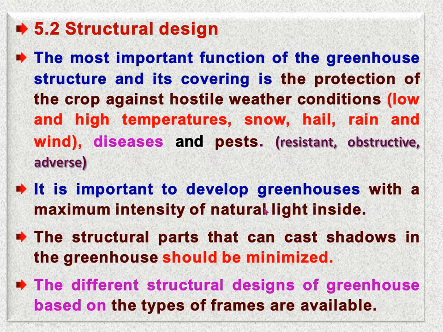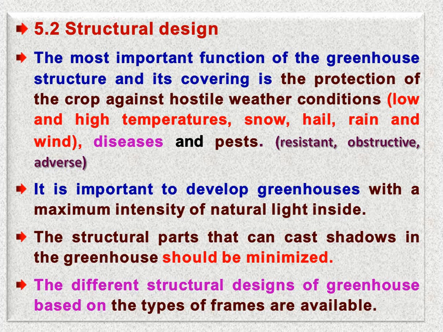It is important to develop greenhouse with a maximum intensity of natural light inside. Means also we know that visible light portion must be admitted within the greenhouse environment. Otherwise, if there will not be enough entry of visible light, then the process of photosynthesis may retard.